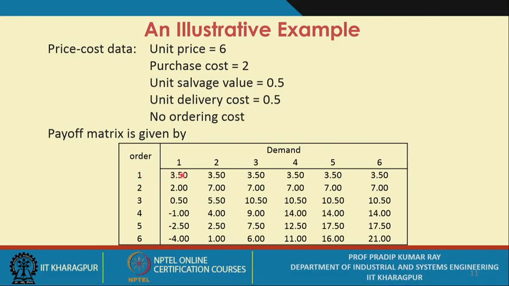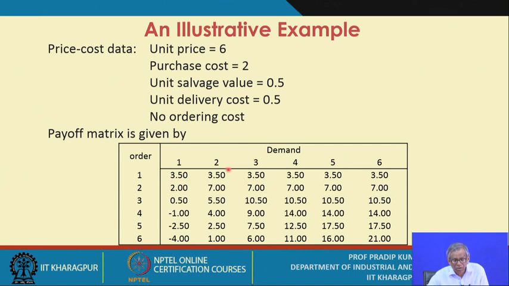Now for the order quantity 1 and the demand 1, obviously you are selling, because there is a demand for 1 unit. How much will you be getting? 6. And for purchasing, how much cost have you incurred? That is 2. So 6 minus 2 equals 4. And how many units have you supplied? Just 1. And for each unit you supply, there is a delivery cost of 0.5. So it is 6 minus 2 minus 0.5, that is 3.5.